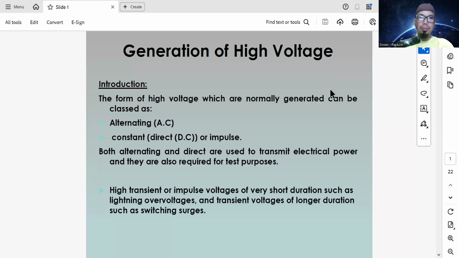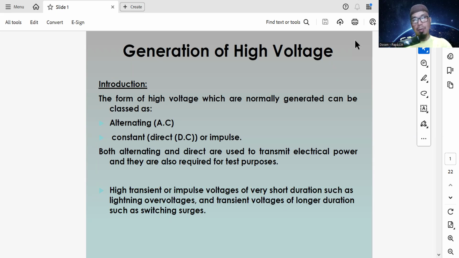Okay, class. As the introduction of this course, the forms of high voltage which are normally generated can be classed as: first, alternating current or AC; second, constant or direct current; and third, impulse voltage. Both alternating and direct are used to transmit electrical power, and they are also required for test purposes.